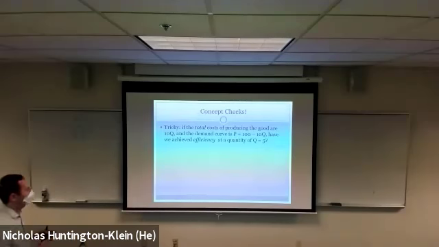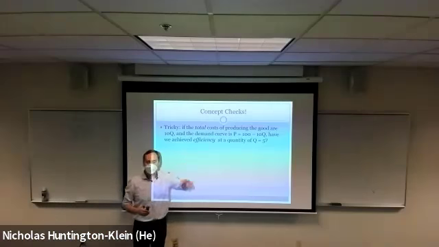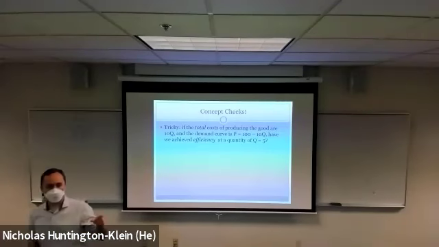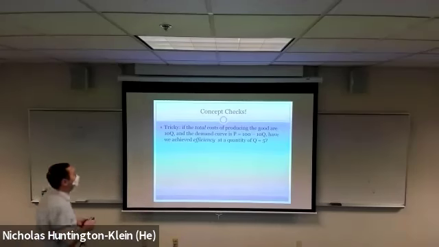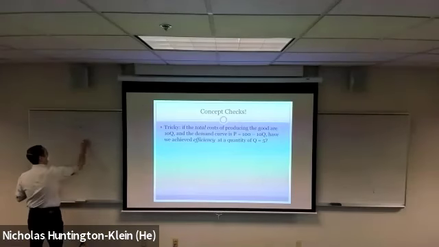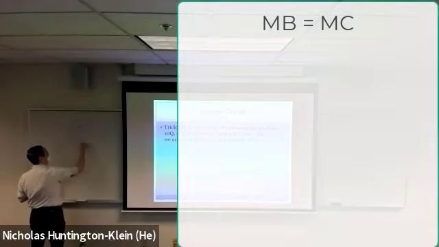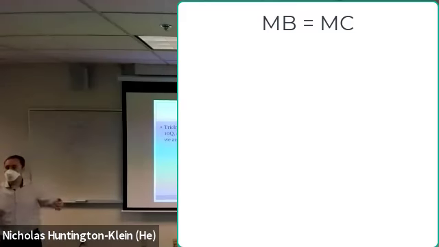All right, let's come together and see what we got. How many do you think that we do achieve efficiency at a quantity of 5? How many do you think that we don't? All right, this one was tricky, admittedly. So we know that we're going to want to set marginal benefit equal to marginal cost. Great. Okay. Given what we know about the demand curve, what is our marginal benefit going to be?